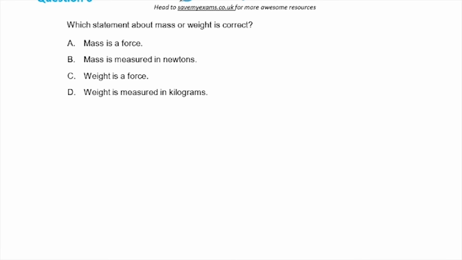Which statement about mass or weight is correct? So here, mass is a force. Nope. Mass is not a force. Mass is the quantity of matter in a substance. Mass is measured in newtons. Nope. Mass is measured in kilograms, not in newtons. Weight is a force. Yes. Let's look at this one. Weight is measured in kilograms. Nope. Weight is measured in newtons. It is mass that is measured in kilograms. So the correct answer here is C.